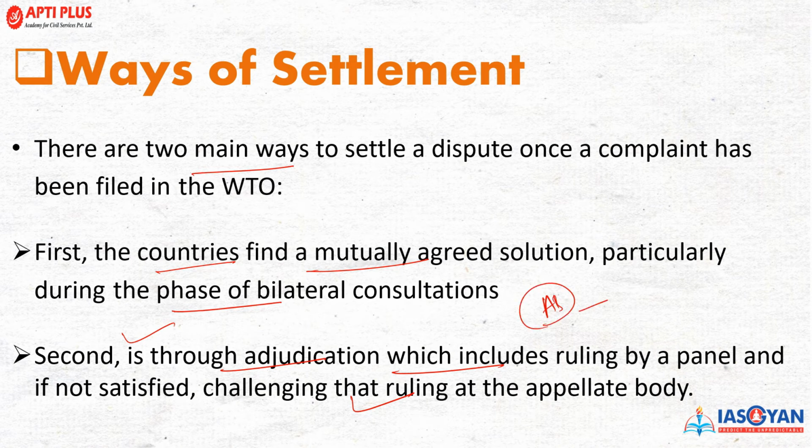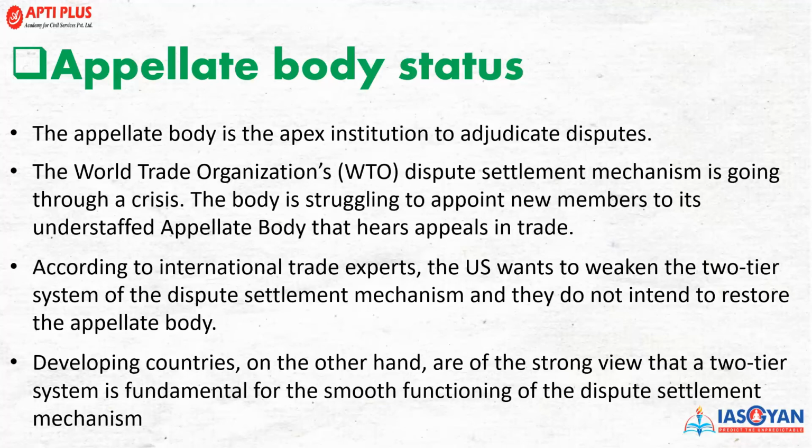Appellate body की जो concern है WTO में, this is long pending since 2017 because there are many posts that are vacant in the WTO appellate body. तो we'll discuss that in the later part of the video. मैं आपको बताऊंगा कि क्या consequences हो सकते हैं जो appellate body में vacancies हैं. अब बात करें appellate body status की, so appellate body is an apex institution to adjudicate any matter that is coming to the WTO. अगर WTO की बात करें उसमें एक बहुत ही अहम एस्पेक्ट है appellate body की. For the WTO it's the most powerful body, right?